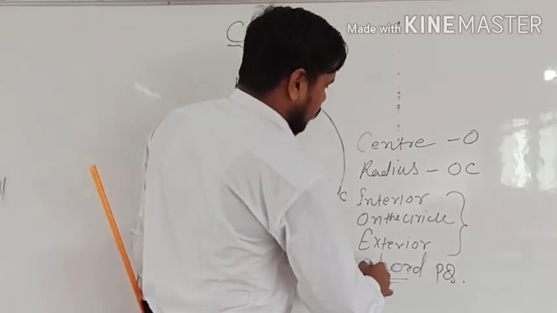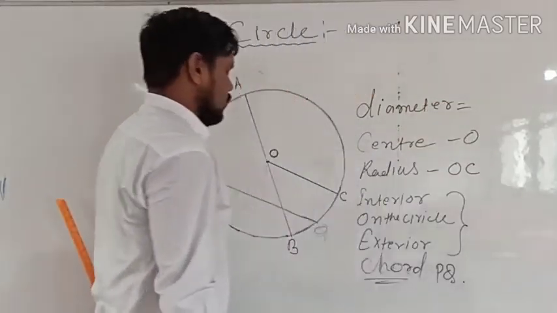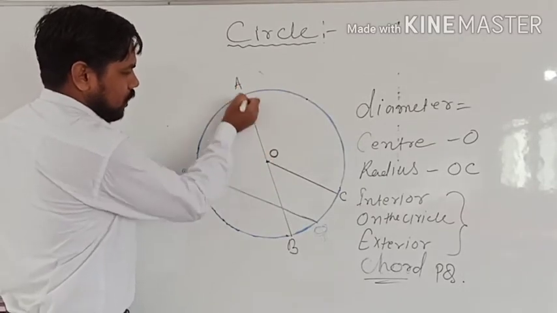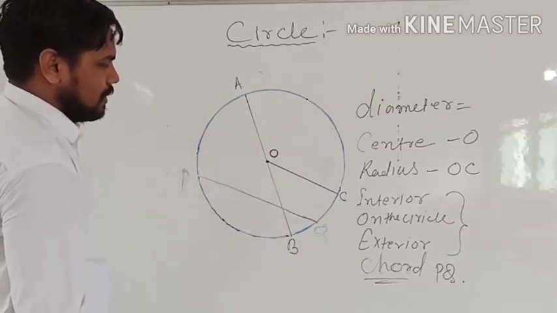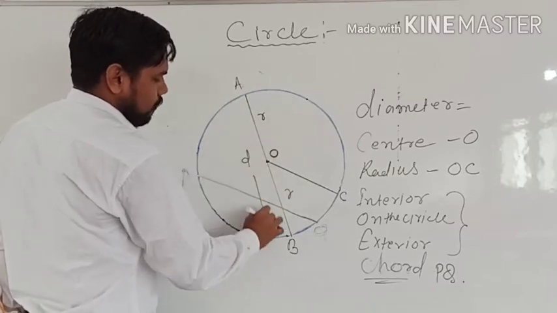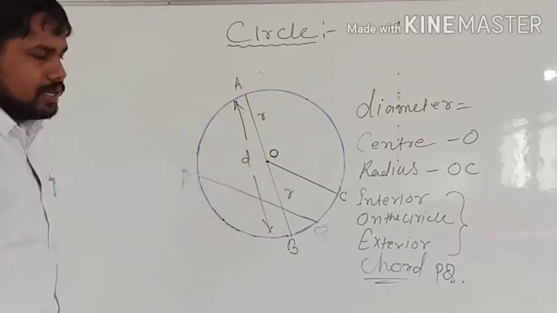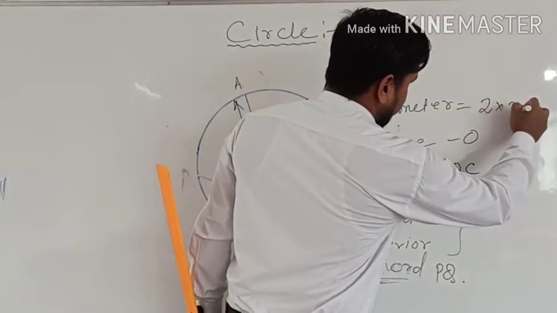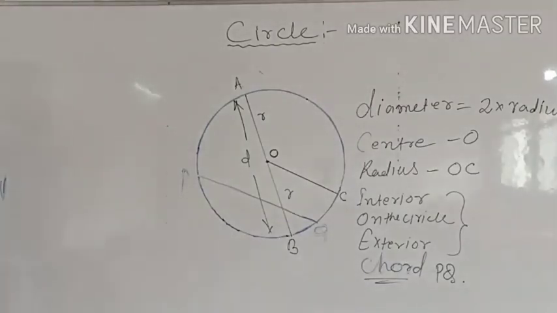Okay, so that is called the diameter of the circle, which you can see from the center. This is also one of the radius OA. And this is also one of the radius OB. So here you can see this is the diameter, and which is equal to 2 times the radius. So here we can say the diameter is equal to 2 times the radius. Okay, 2 times the radius.